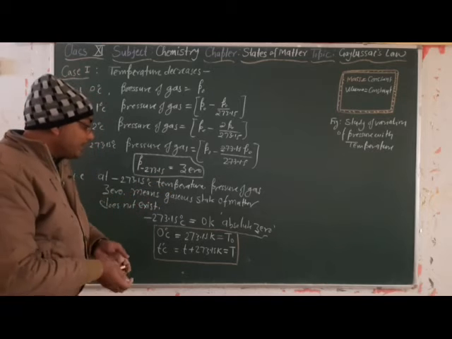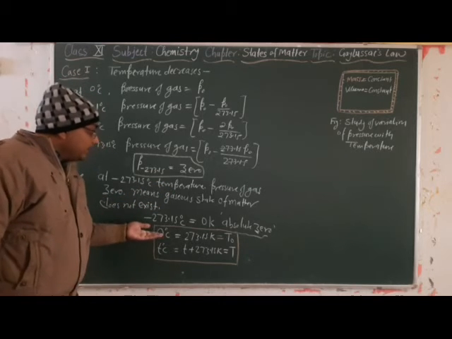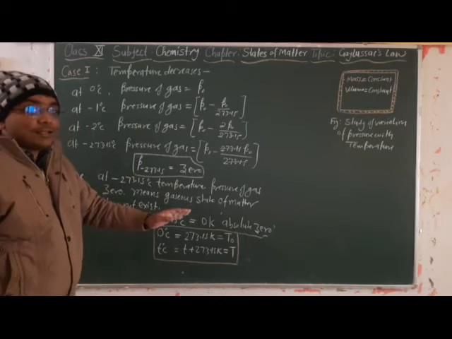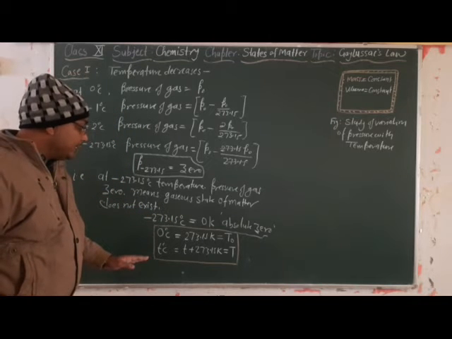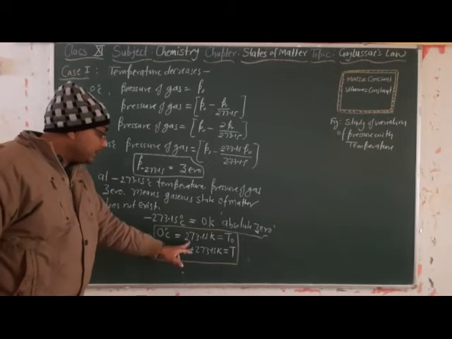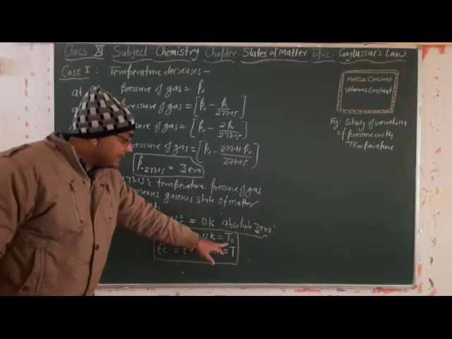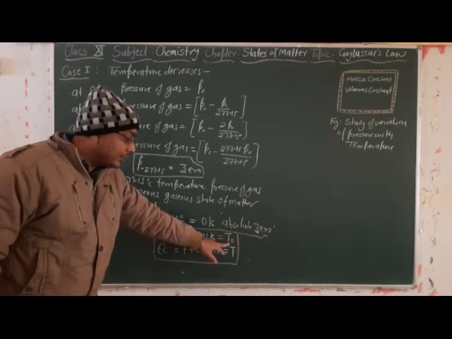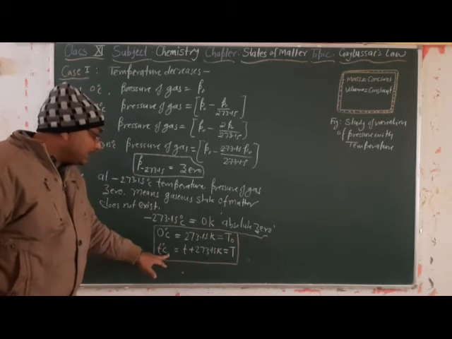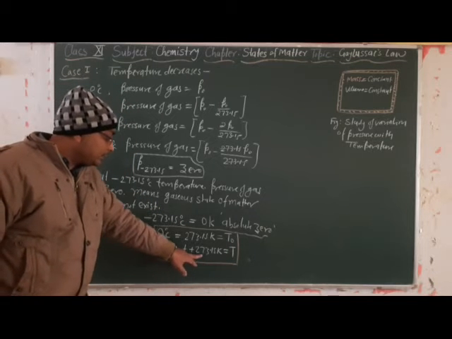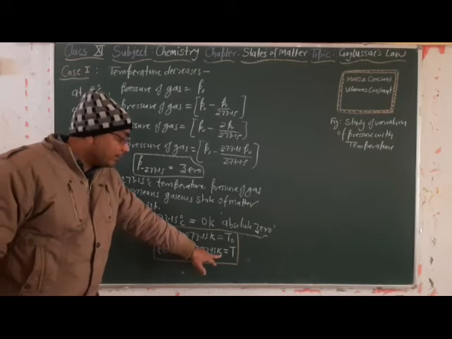In such a way, Gay-Lussac also proved that 0 degree Celsius is equal to 273.15 Kelvin, which we denote by T0, and t degree Celsius is equal to t plus 273.15 Kelvin.